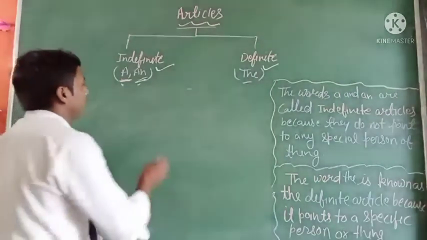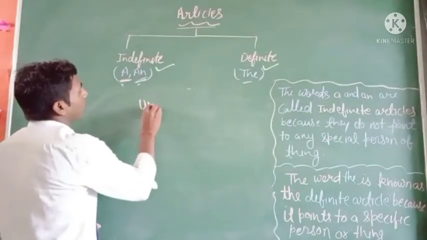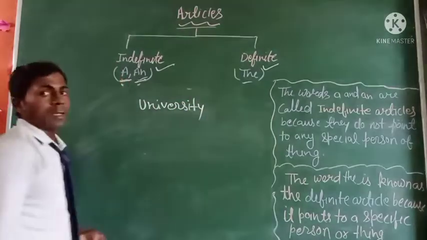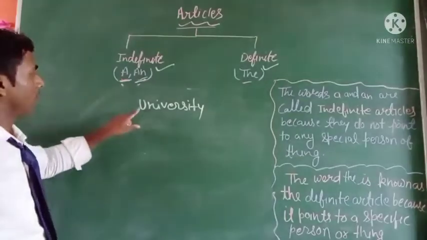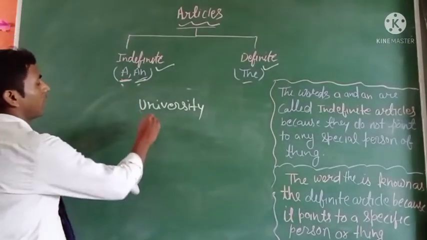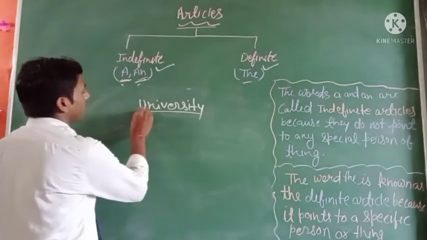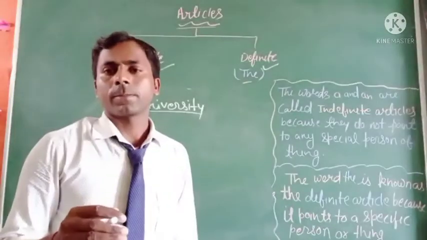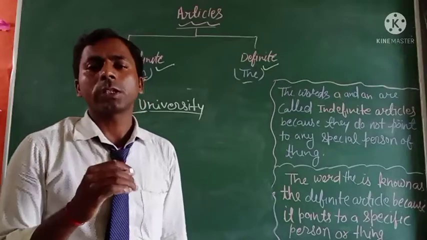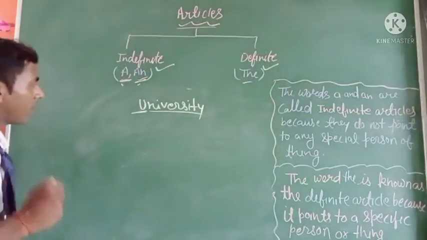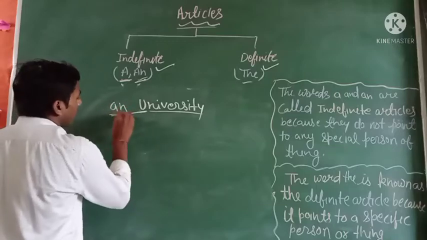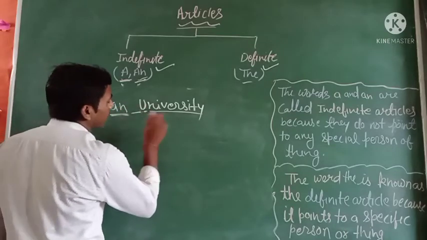We have to use it like "university." Okay. In this word, you can see this word starts with U, and U is a vowel letter, but we cannot use "an" with it. We cannot use "an" with the word "university."